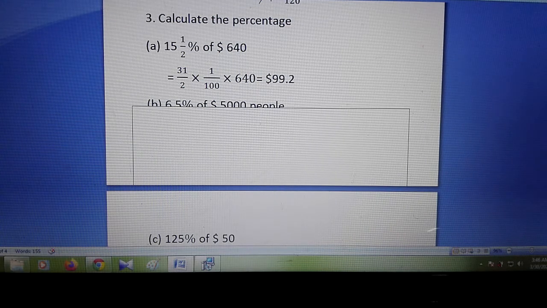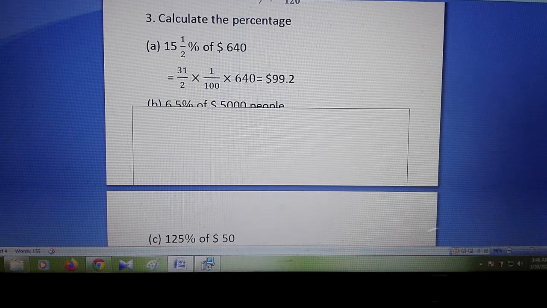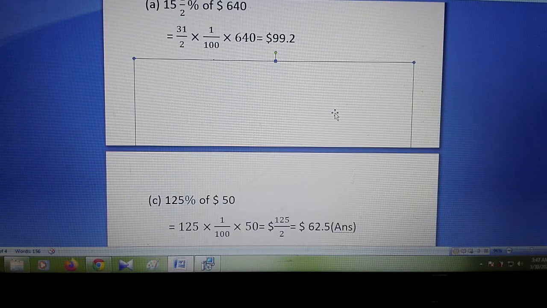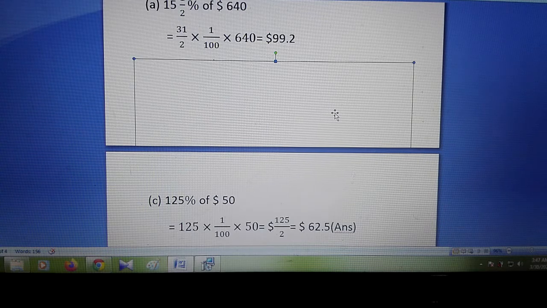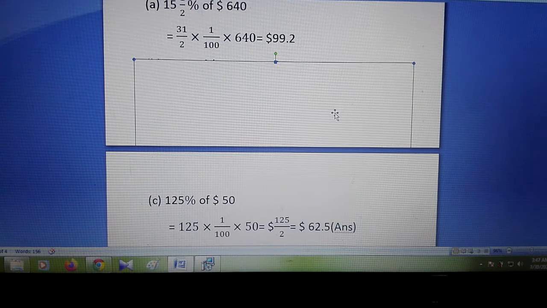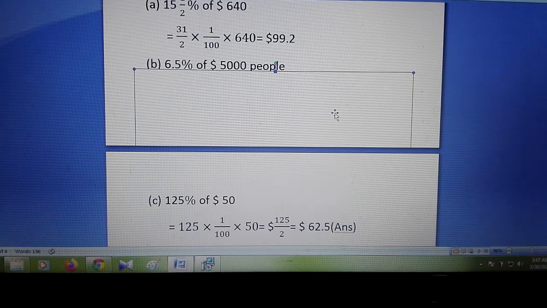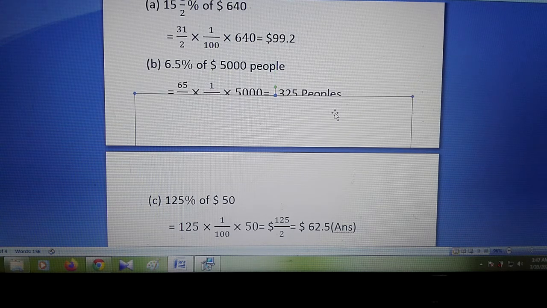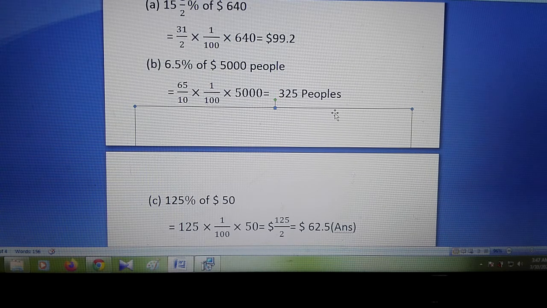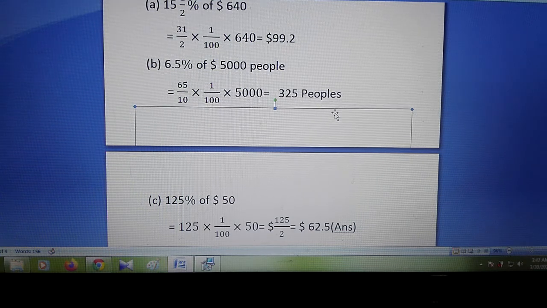Okay, now come to the next point. My dear students, again we are going to solve another one. This is 6.5 percentage, the same way. The percentage value is 1 by 100, and for the point we can write 65 by 10.